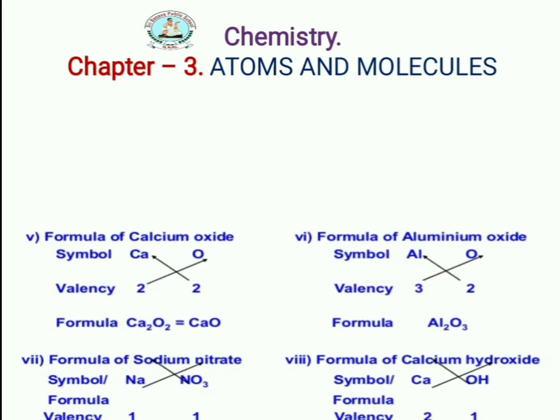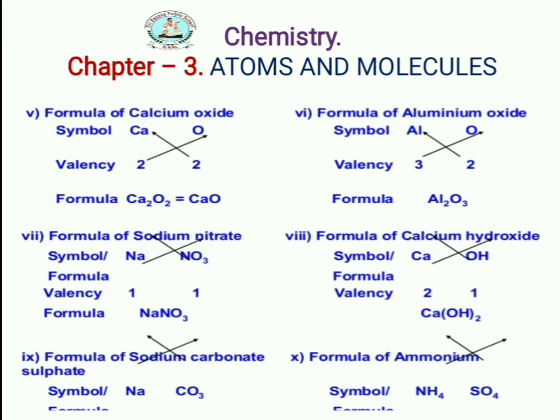Now the fifth one, formula of calcium oxide. Calcium valency is 2, we write it down. Oxygen has how many valency? 2. So both have a common factor, so you write CaO. Otherwise you may write Ca2O2. Since calcium and oxygen have the same valency, take the common factor outside and write like this, CaO.